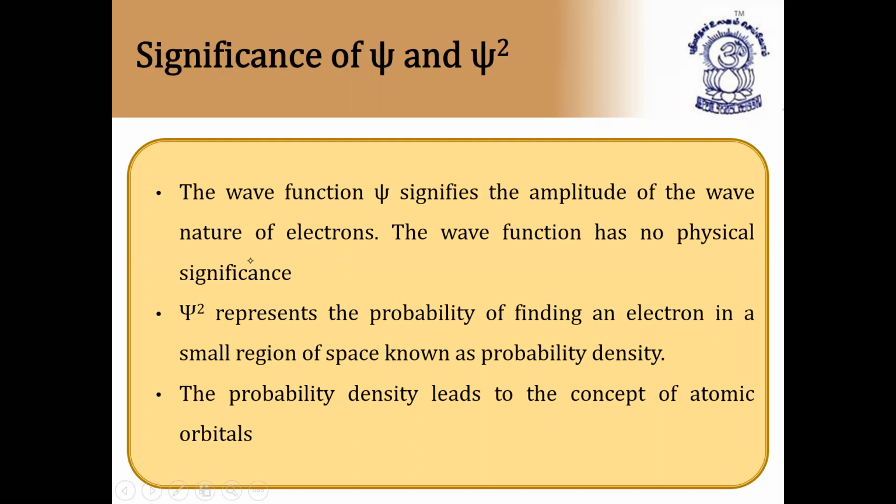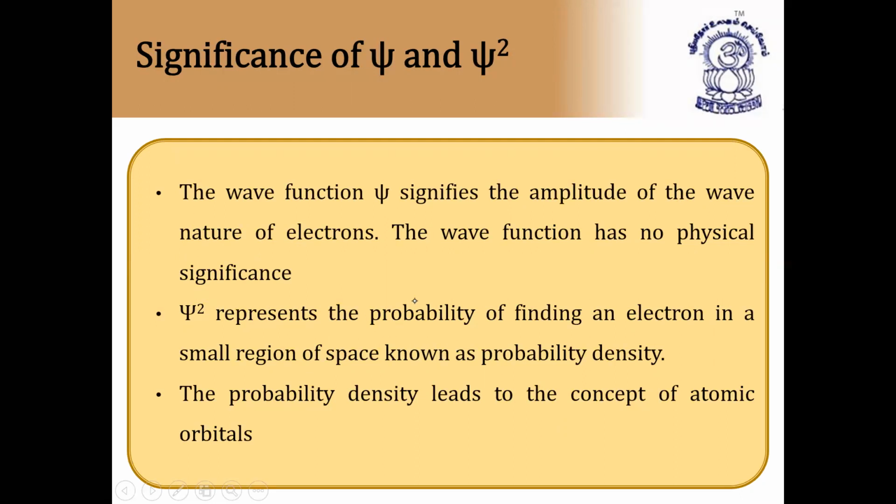The upward displacement or downward displacement of a wave is called its amplitude. This we have already seen in wave nature of light. So, nature of electrons: the wave function has no physical significance. Psi square represents the probability of finding the electron.